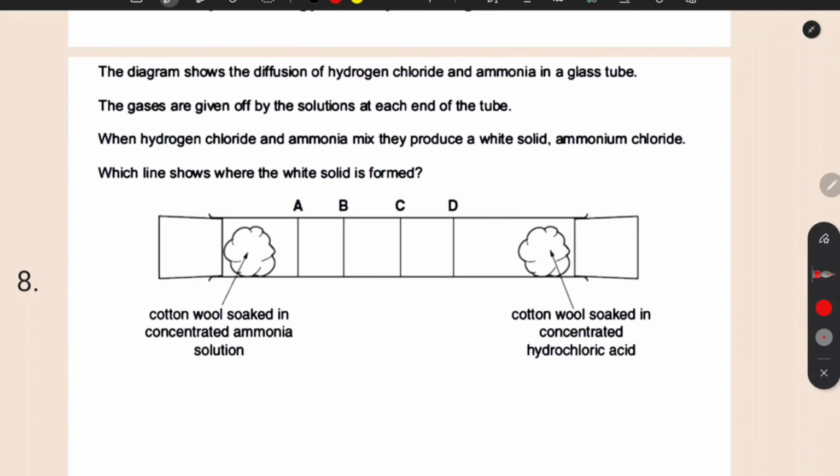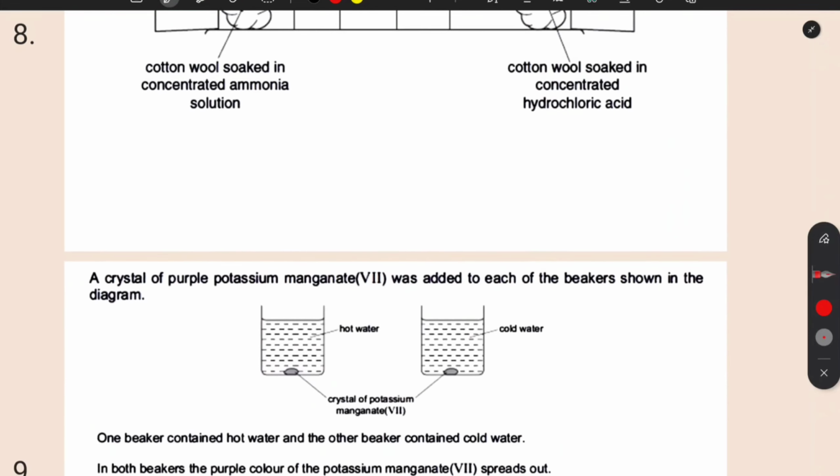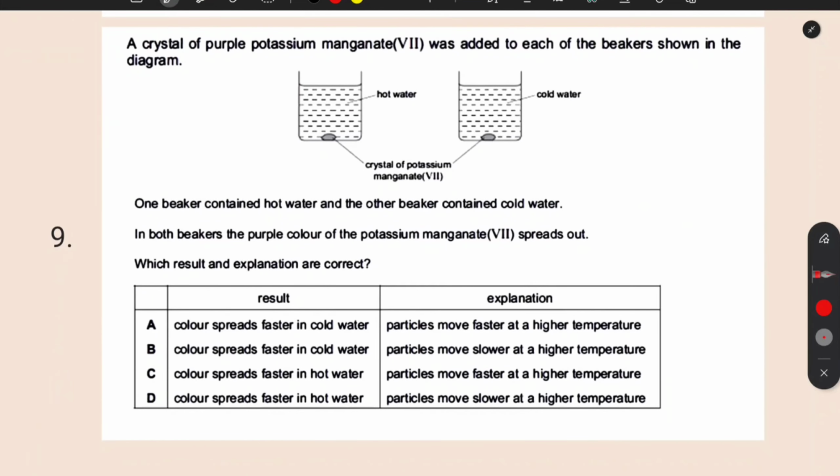And then this question where we have two gases that join together, and we just have to know which one will diffuse faster. We have already done this one in our previous video, you can watch that, or you can try to solve this question. Otherwise you can comment in the comment box, and then we can also discuss this question there. Then the last question.